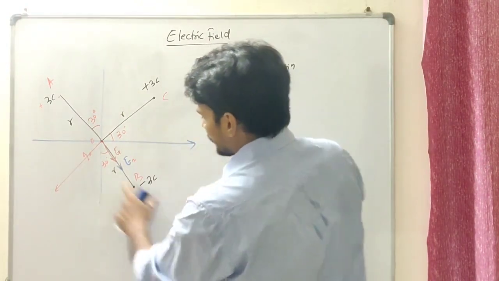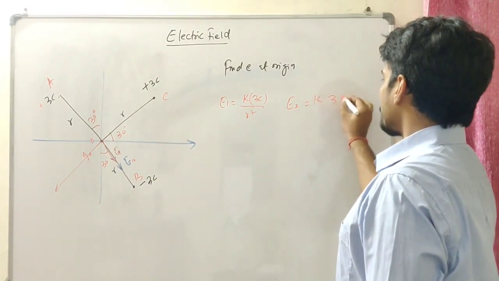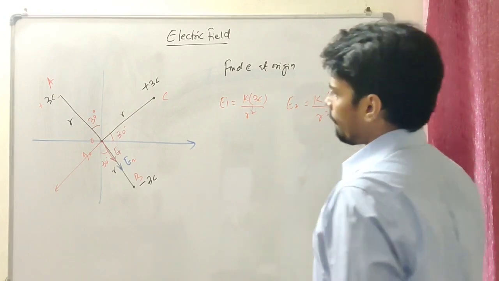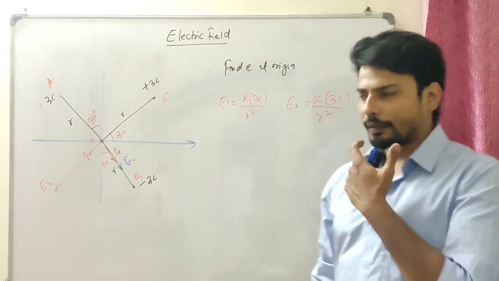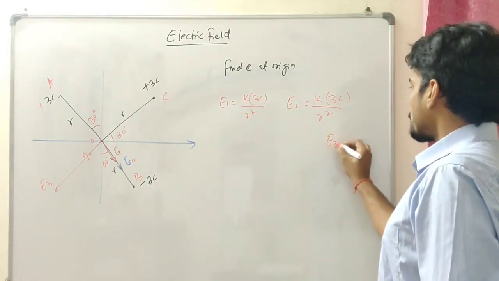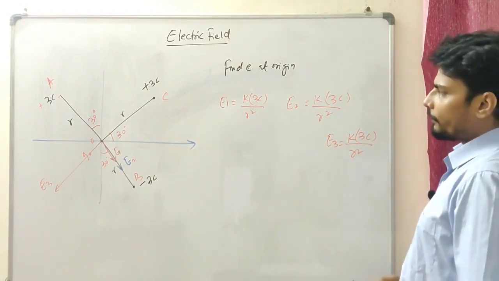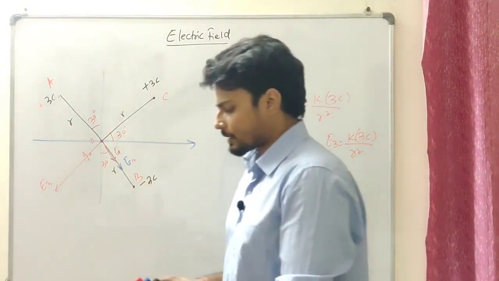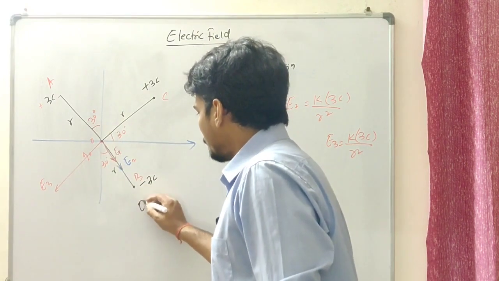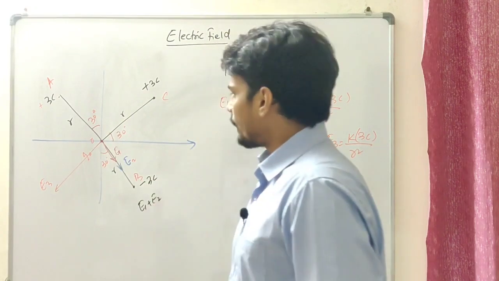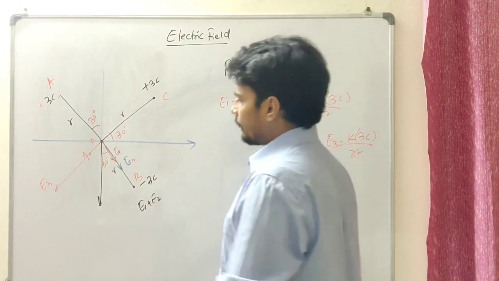E2 is in the same direction because of this charge. So E2 should be K, again the same charge, 3 coulomb over r square. And because of this electric field, let's suppose E3, though they're going to be equal, I'm just putting a different denomination for that. E3 should be K, 3 coulomb of charge by r square. The point which I wanted to bring out over here is the vector component of this. The net field in this direction should be E1 plus E2, and in this direction we should be having E3. So the resultant of this should be in this direction.